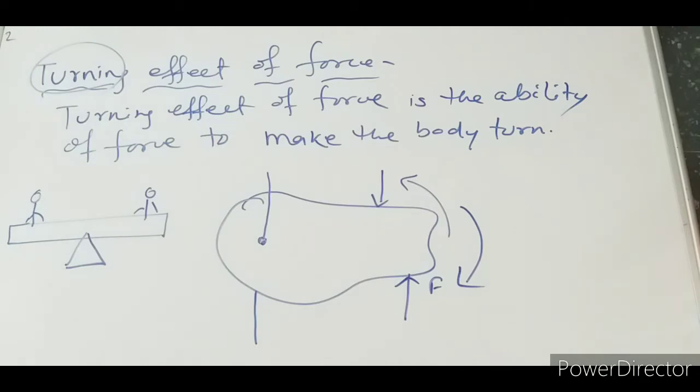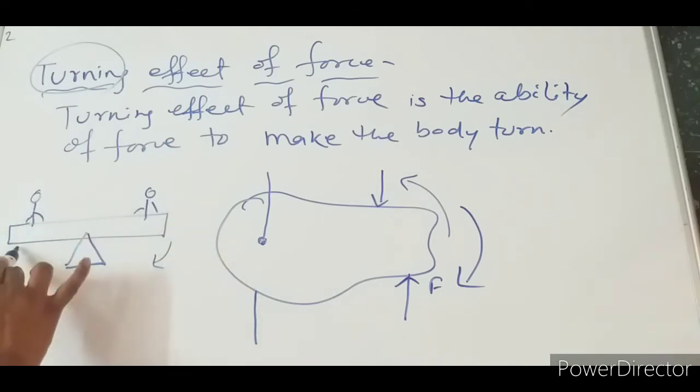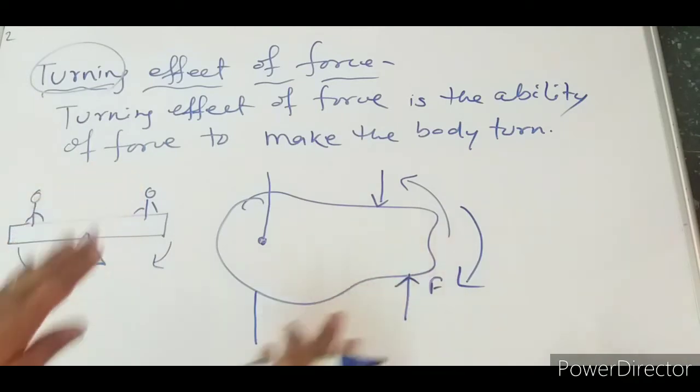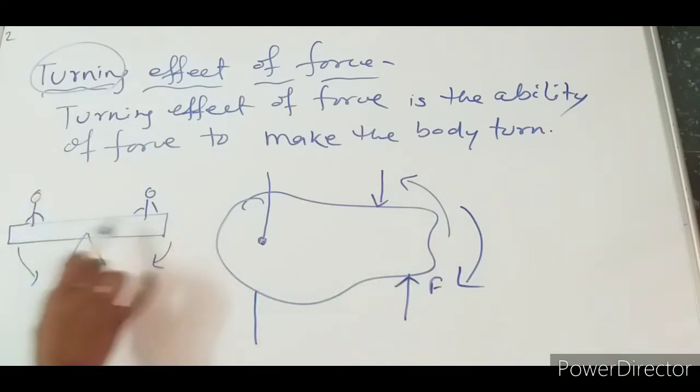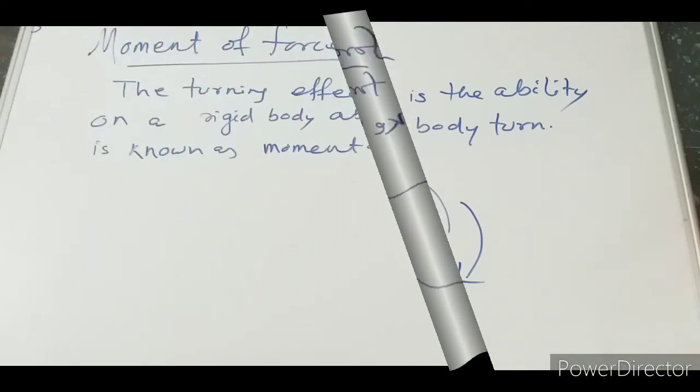This is the best example. If this person is not there, this side can go down. If that person is not there, it can go the other way. So there is a balance in this case. To maintain that balance, two persons are kept on different sides. So this is also another example of the turning effect of a force.